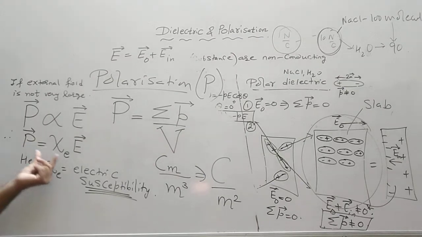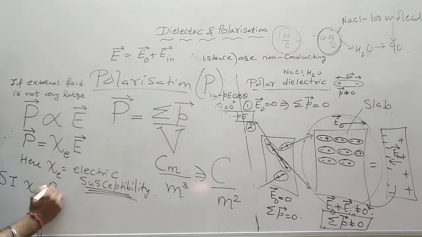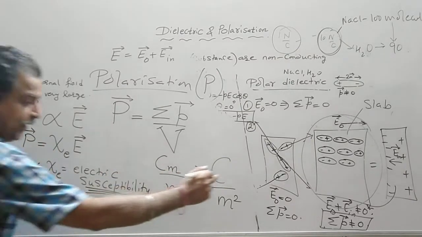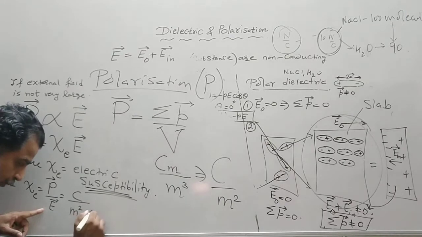So capital P is equal to chi E, where chi is called electric susceptibility, and if I want to find the SI unit of this susceptibility, for polarization it is coulomb per meter square. For electric field it is Newton per coulomb.